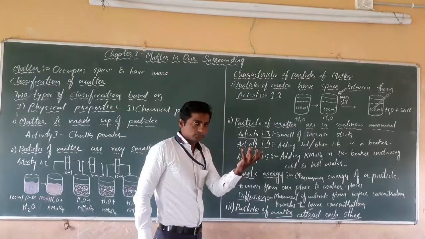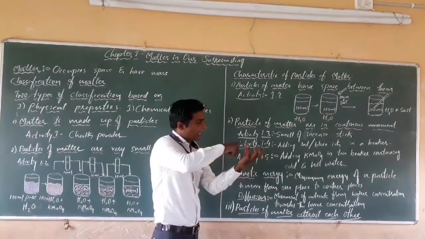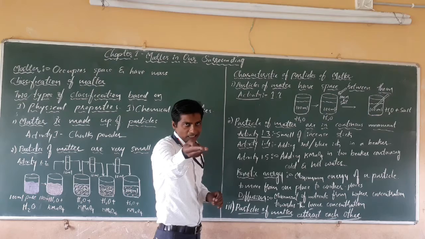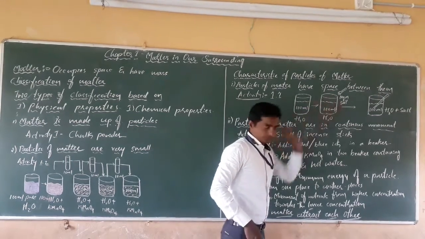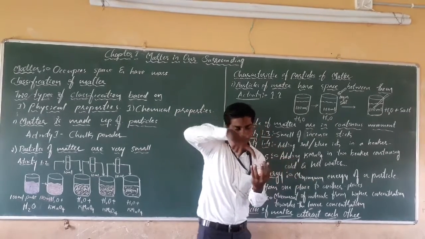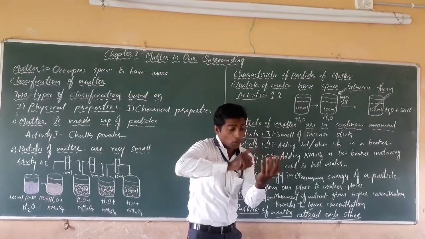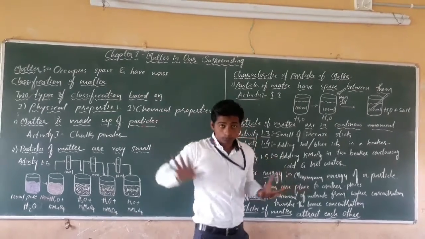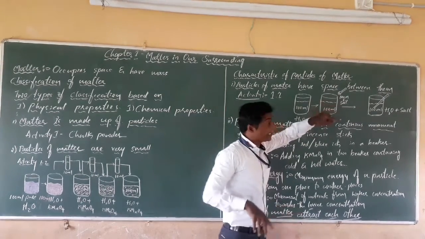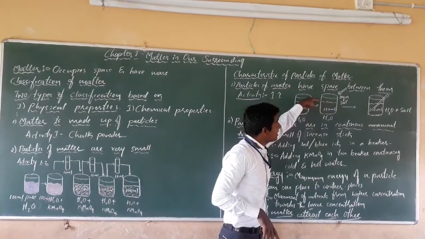Take a beaker of near about 250 ml, add 100 ml of water and take 10 gram of sugar or salt. Add it into the beaker which contains 100 ml of water. Stir it well until the whole sugar or salt completely dissolves. Mark the level of water before adding the salt or sugar.